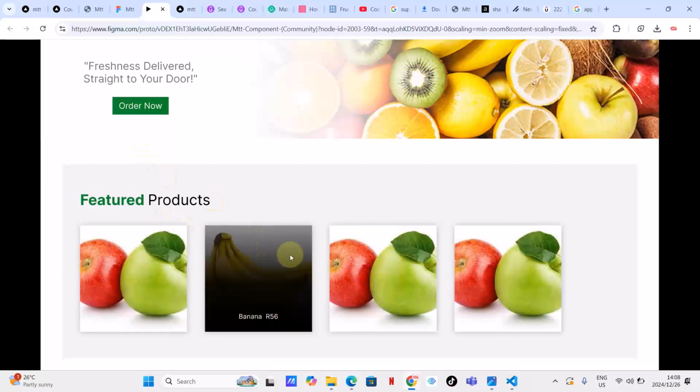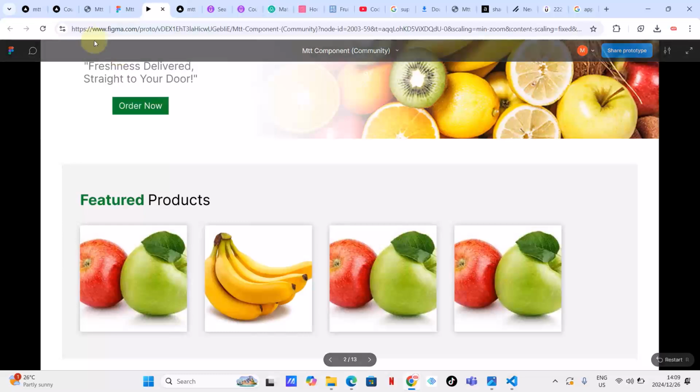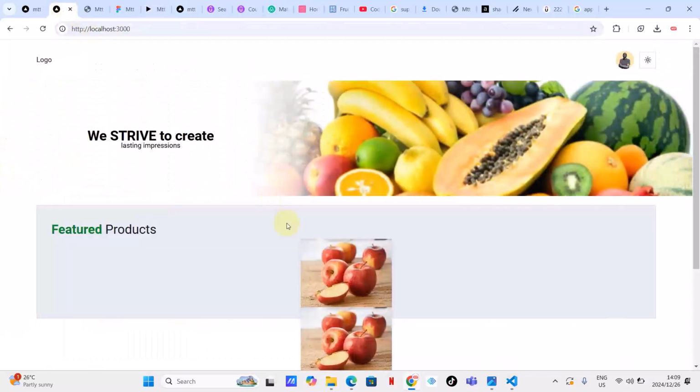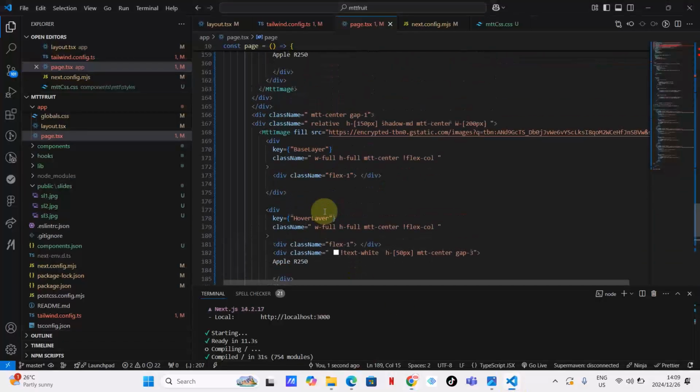I'm not going to get into more details of these. There is really no need for me to do that. So as you can see, these guys now are arranged vertically. That's not what we want.